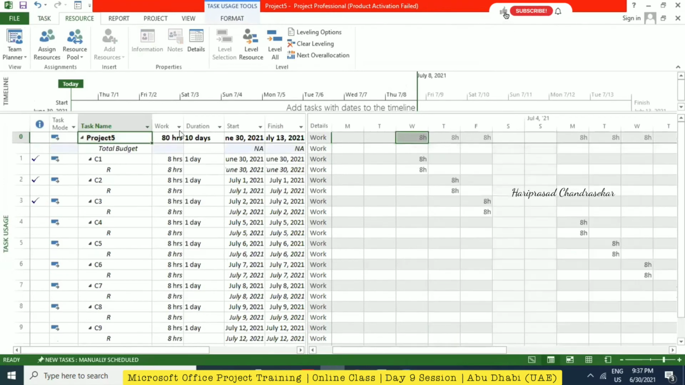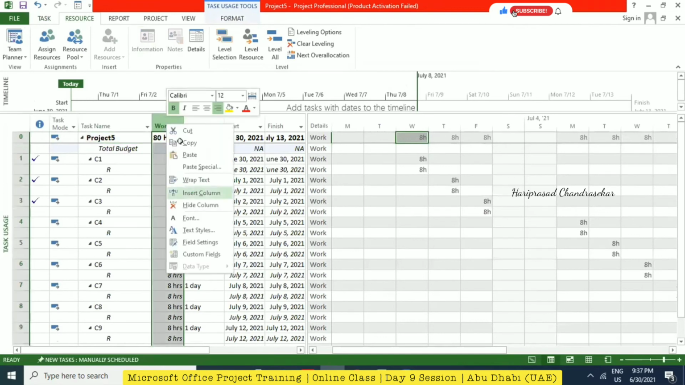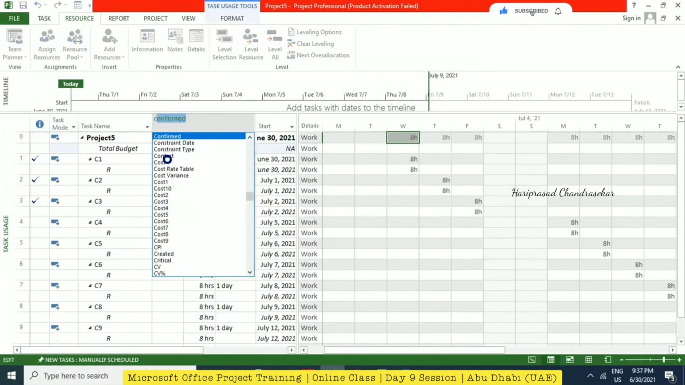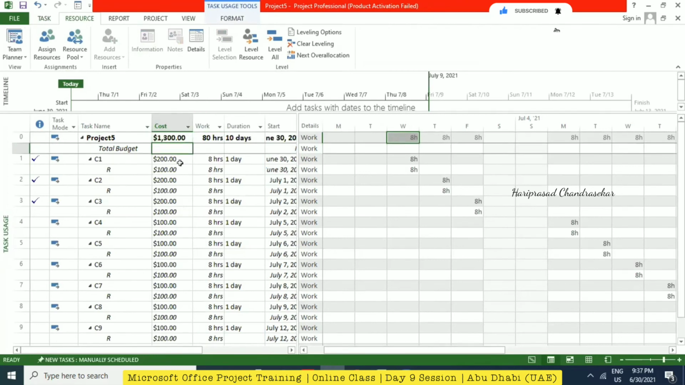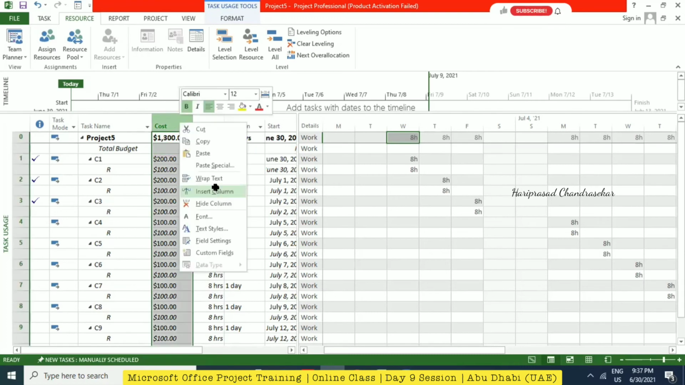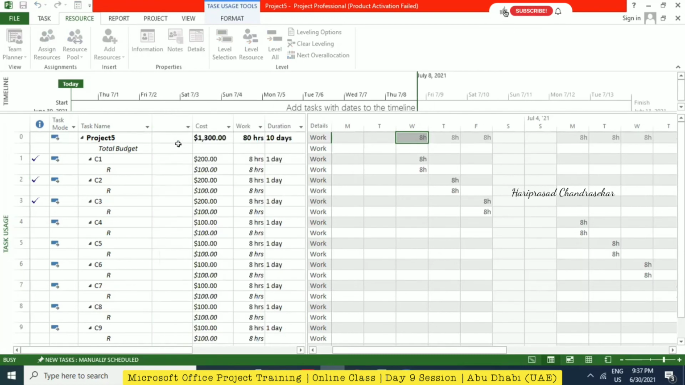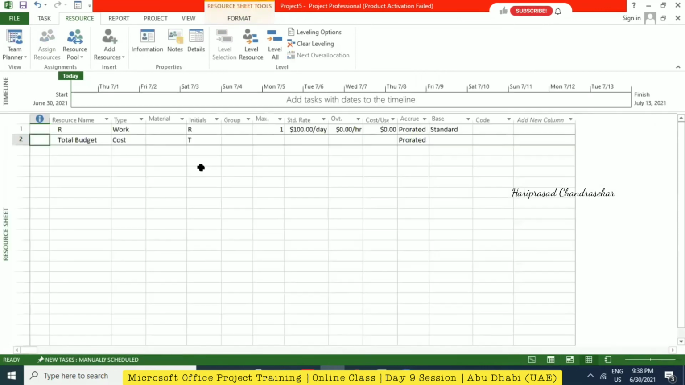Exactly. Then we can go to insert column. For me, it's not coming. No, it will come. Total budget 1,000 we can put. Even in cost we can't put it. We need to go to budget cost. This is a peculiar one. So in budget cost we can put 1,000. Actually now it's 1,300, so 300 more. Like this we can track. But why can't I put the budget? Because you're supposed to choose the cost type.